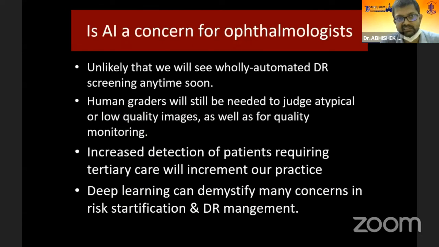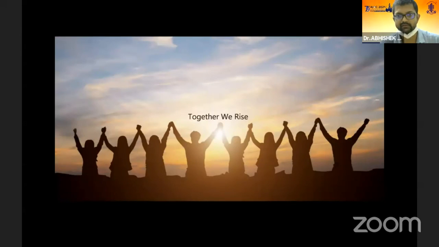One of the major concerns is: is AI a concern for ophthalmologists? It is unlikely that we will see wholly automated DR screening systems any time soon. Human graders will still be needed to judge atypical or low quality images, as well as for quality monitoring. Increased detection of patients requiring tertiary care will increase our practice and not decrease it. And deep learning can demystify many concerns in risk stratification and DR management, along with the development of a new era of personalized medicine. In the end, we will have to embrace AI, and together we will rise.